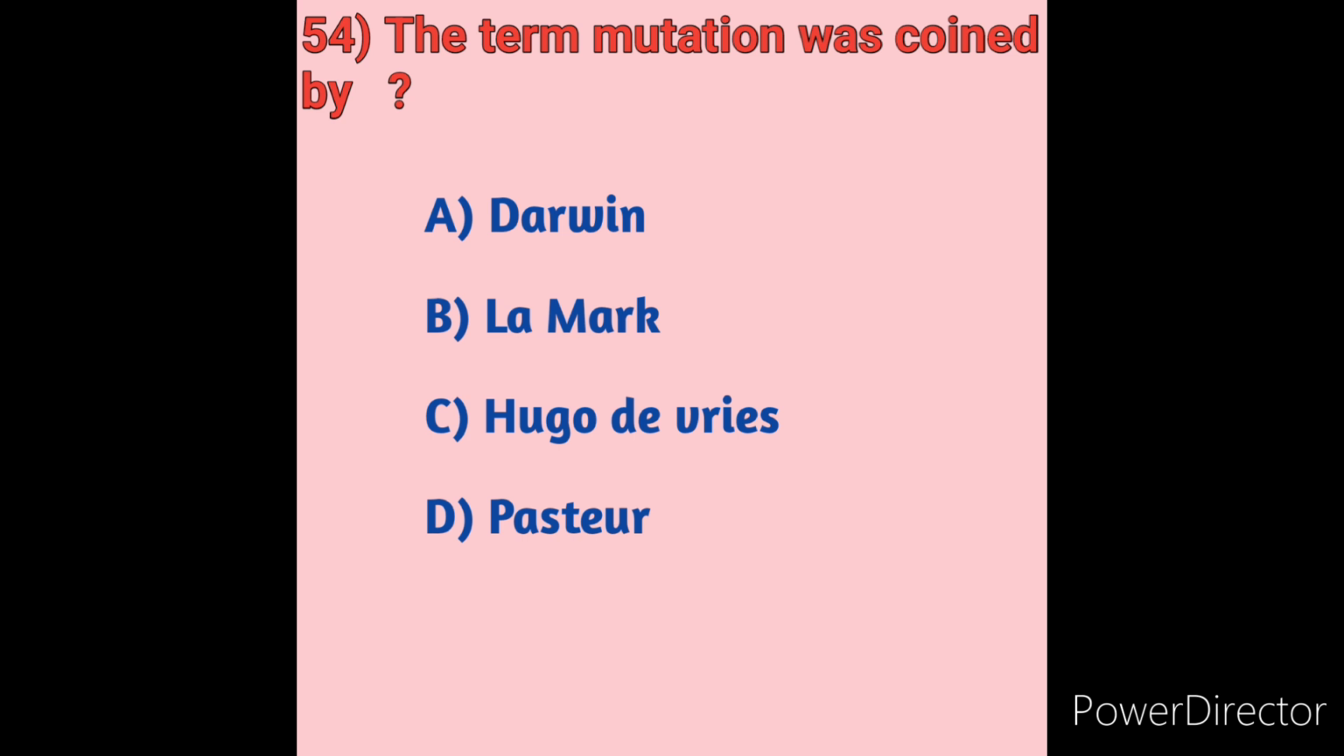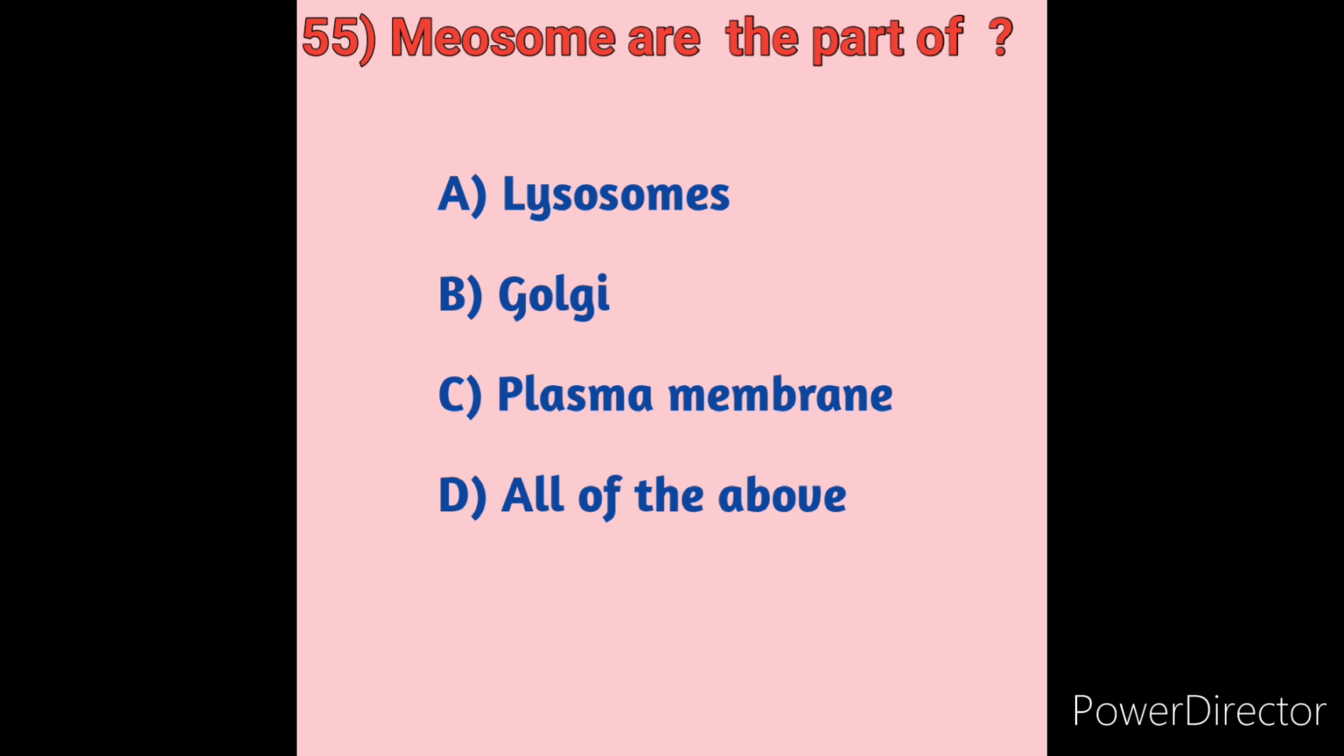In 1901, the geneticist Hugo de Vries gave the name mutation to seemingly new forms that suddenly arose in his experiments. He is the father of mutation theory. So the term mutation was coined by option C, Hugo de Vries. Next we will move on to question number 55.